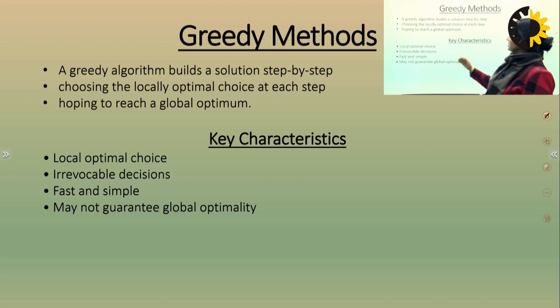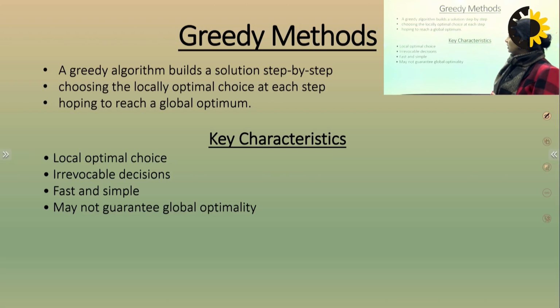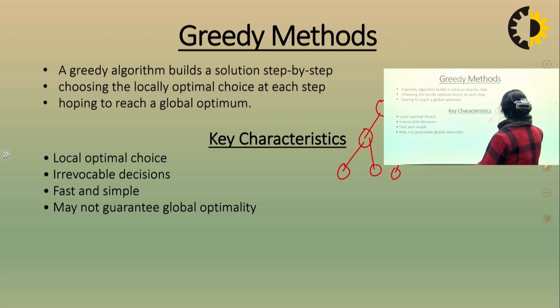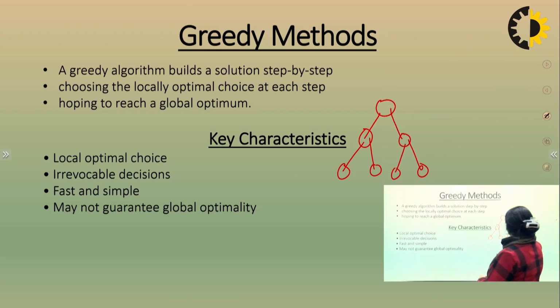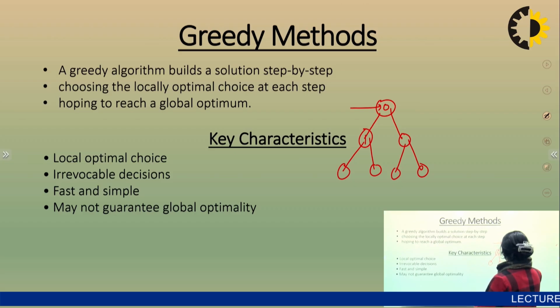Greedy method builds a solution step by step, choosing the local optimal choice at each step. Suppose this is a graph like this, with nodes 1, 2, 3, 4, 5, 6.